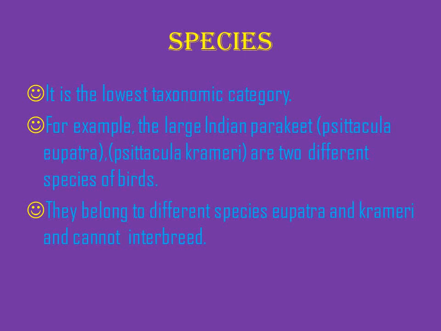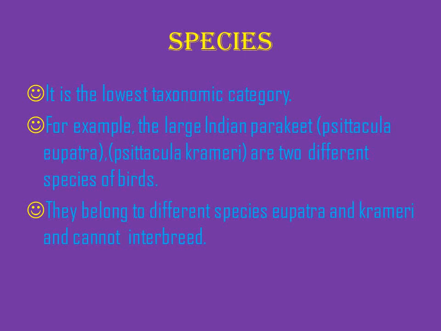For example, the large Indian parakeet. The name is Psittacula eupatria. And then another species, Psittacula krameri. So they are commonly present in the genus Psittacula, but the species varies. One variety is eupatria and another one is krameri, two different species of birds.